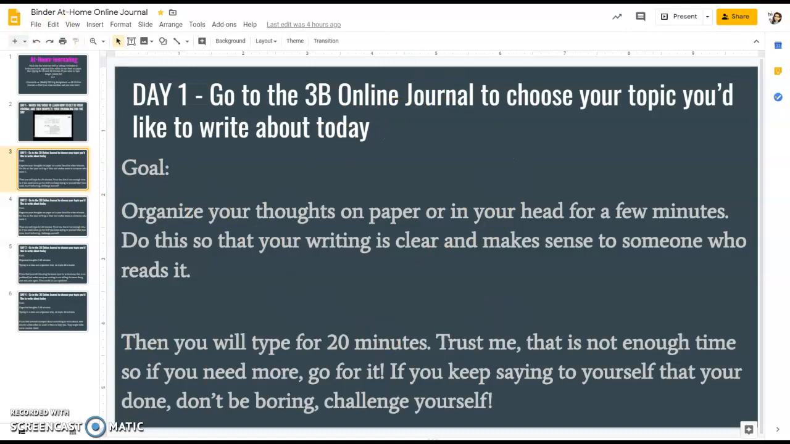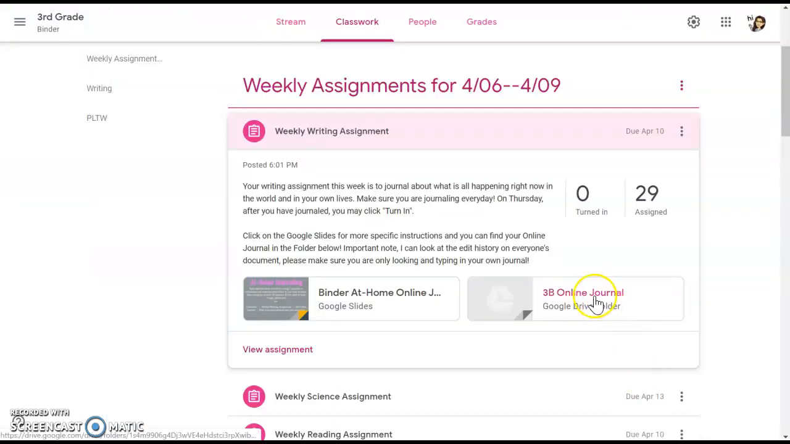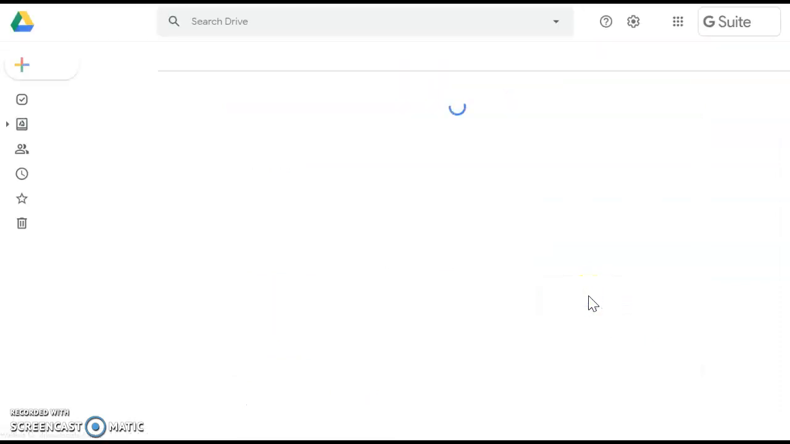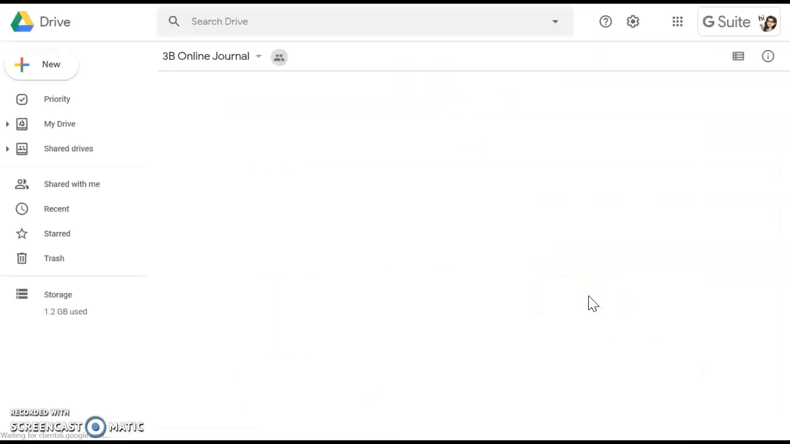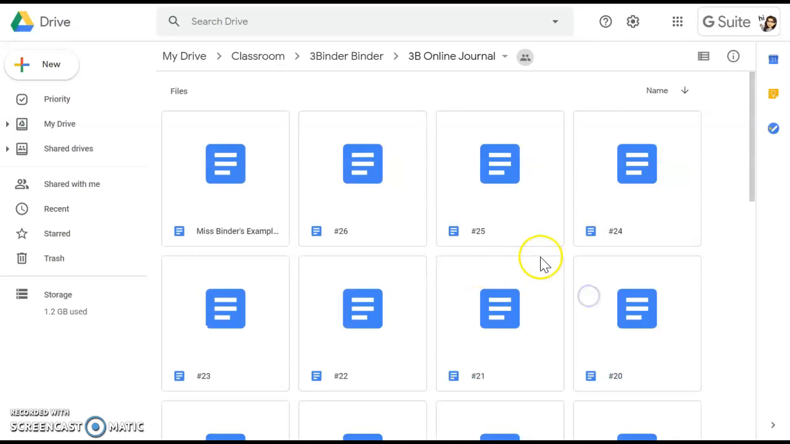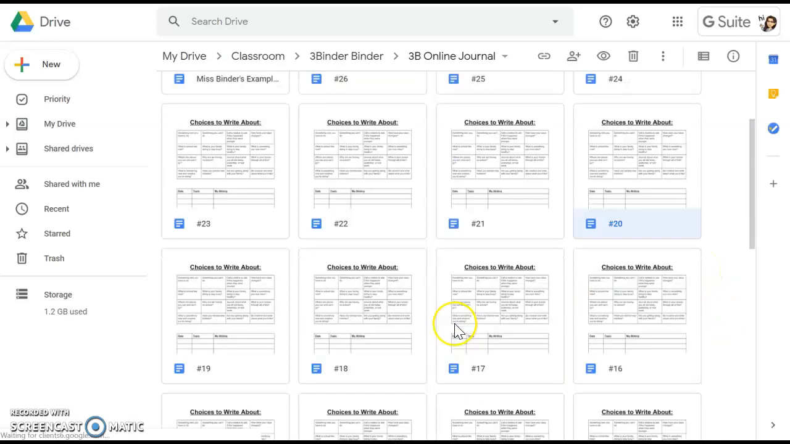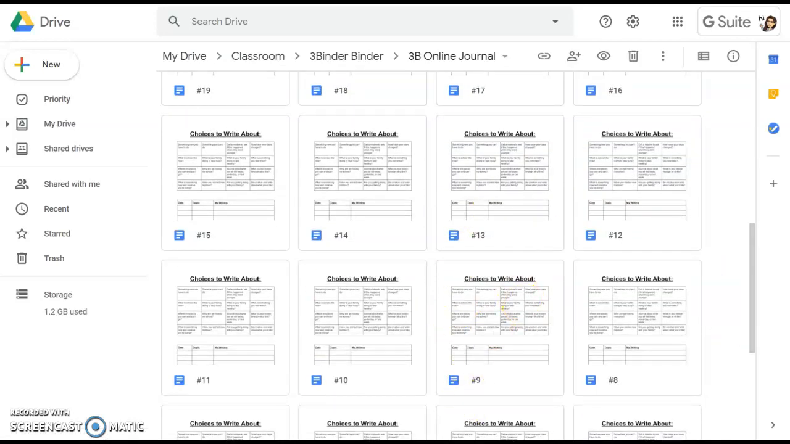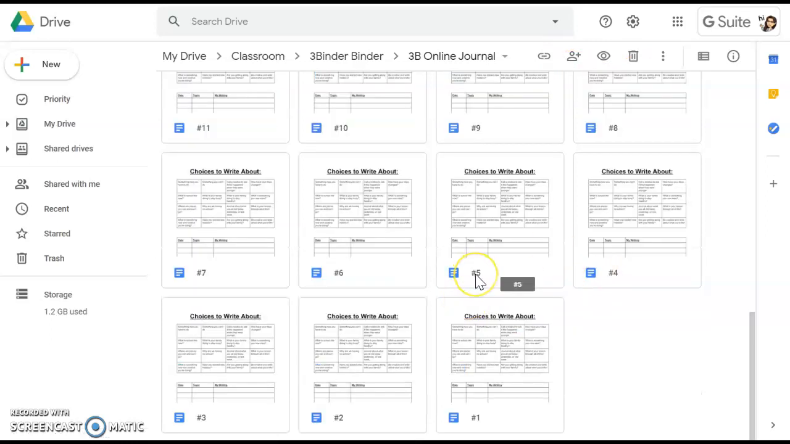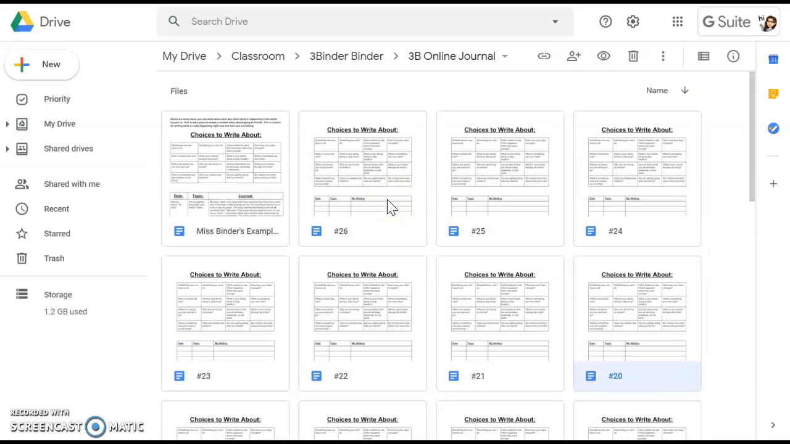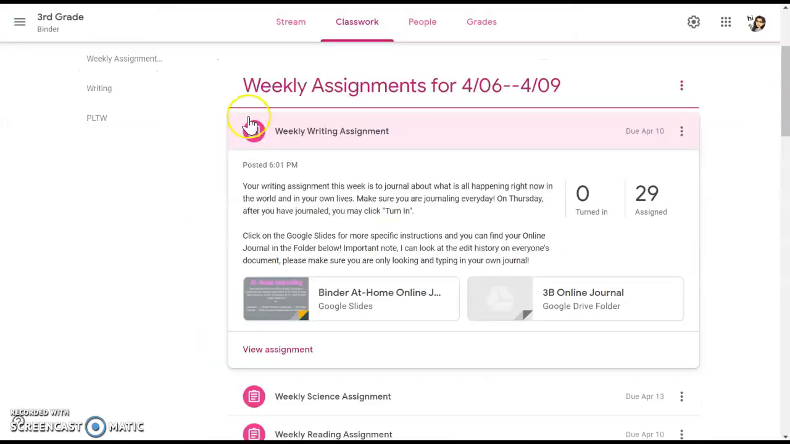So if we go back to here, here's our 3B online journal. Click on that, and you're going to find your class number here. So find your class number, click on it. It's going to open up your journal, and then follow the directions and follow my example. All right, that is our writing assignment for the week.